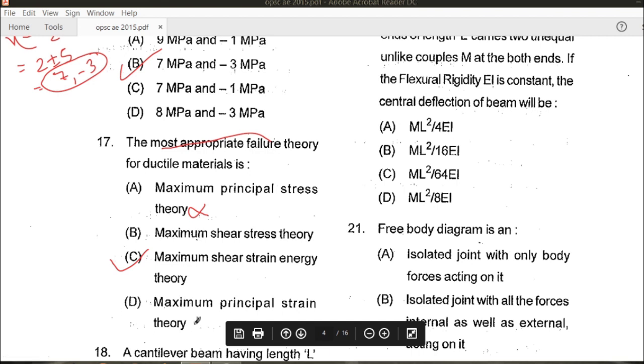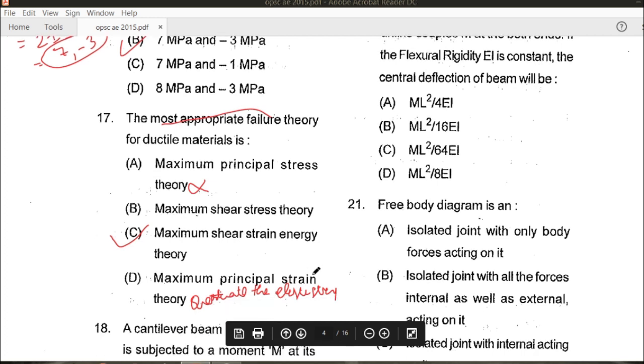That is, it overestimates the elastic strength of the material. So we cannot prefer this option also. Hence C is the right answer for this question.